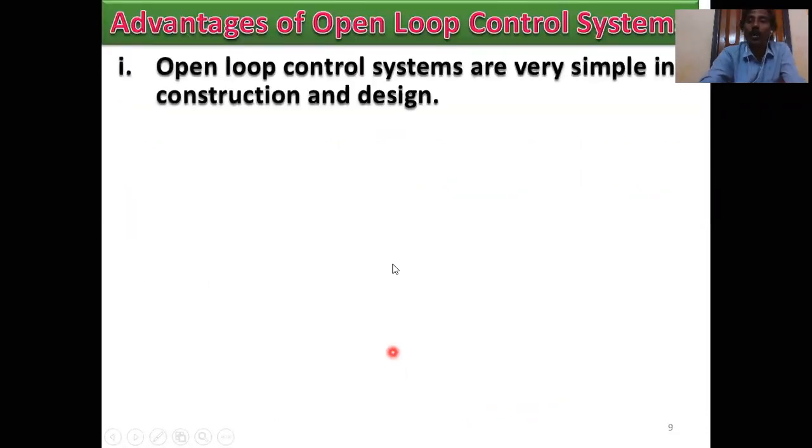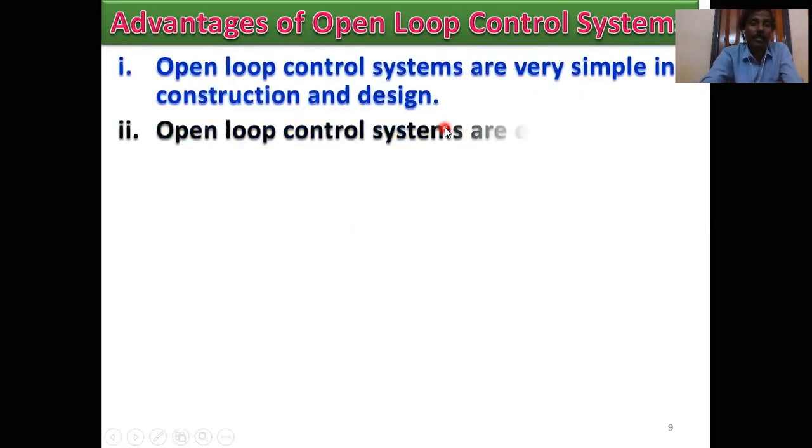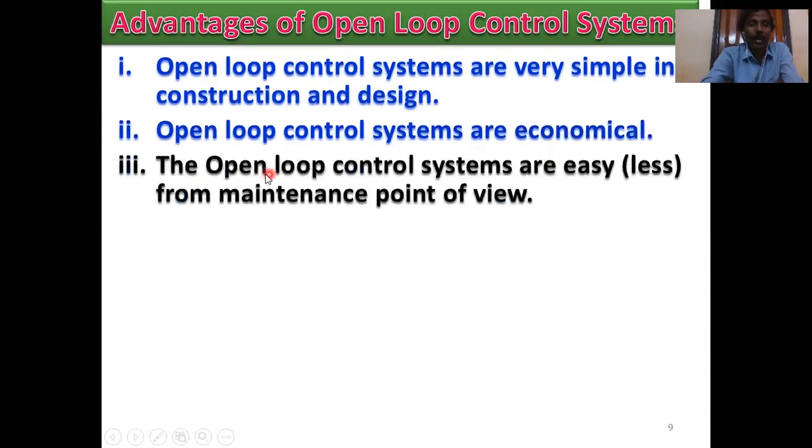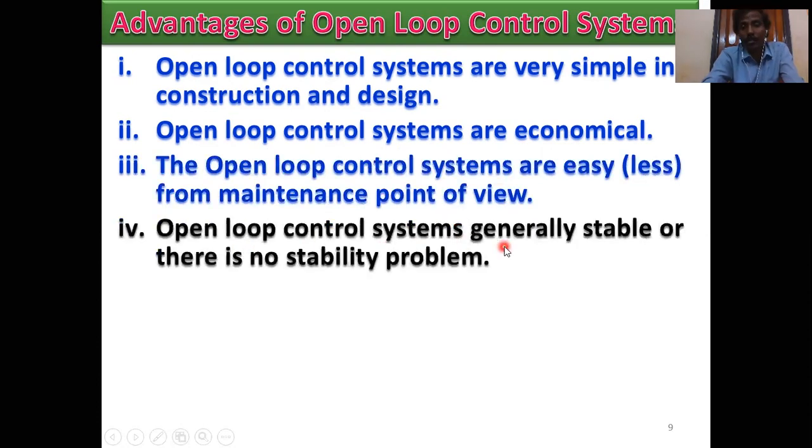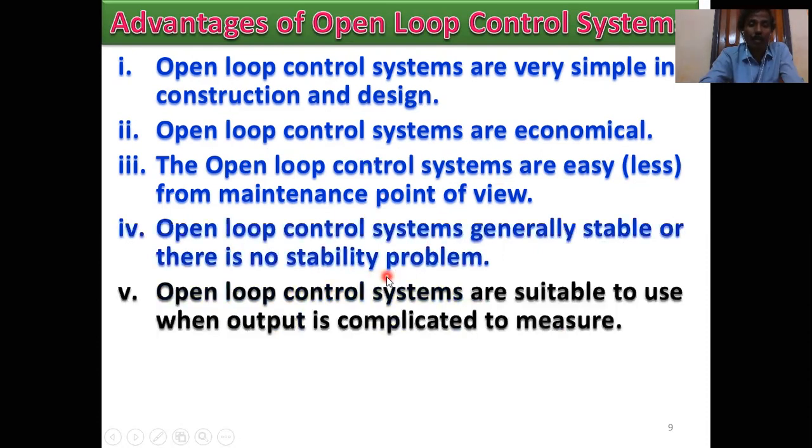Advantages of open loop control systems. What are the advantages? Open loop control systems are very simple in construction and design. Open loop control systems are economical. They are easy, requiring less maintenance. Open loop control systems are generally stable; there is no stability problem.